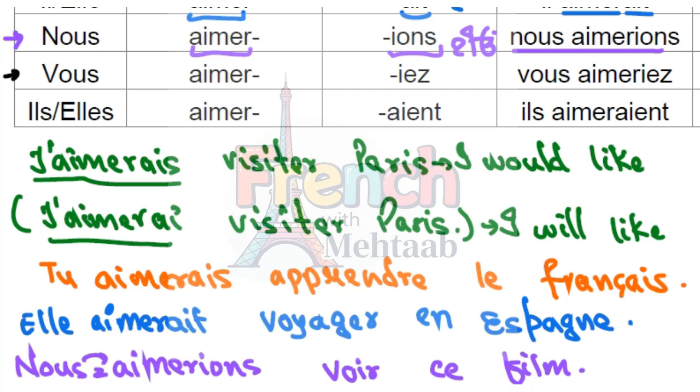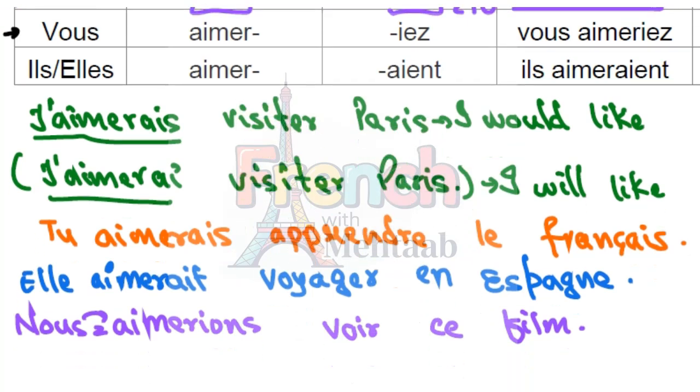Next sujet is vous. We would take the radical of the verb as it is. Then we would add IEZ. IEZ is the termination of imparfait when we use the subject vous. It's pronounced as EA.